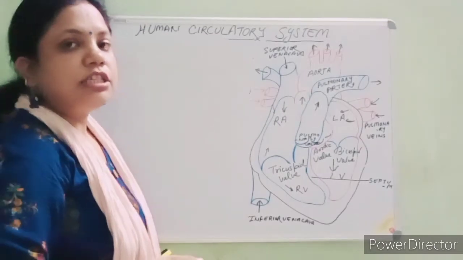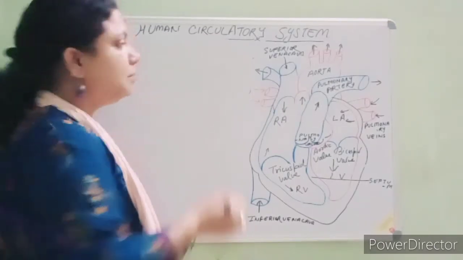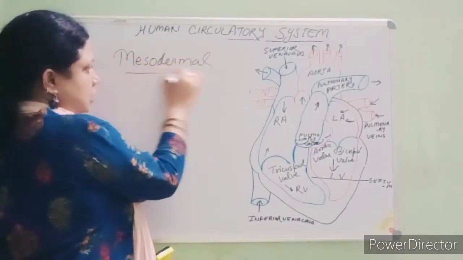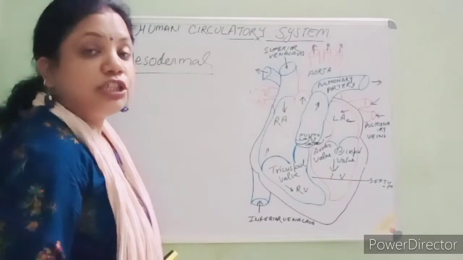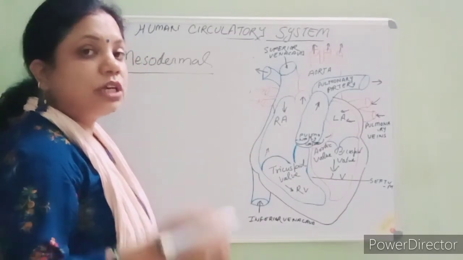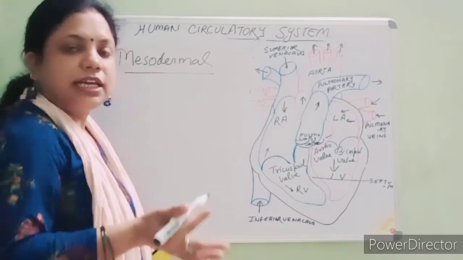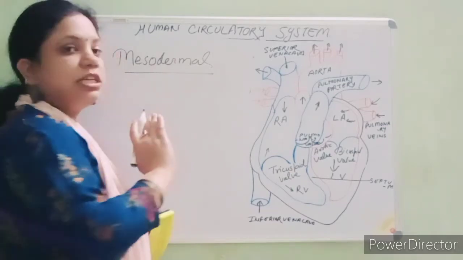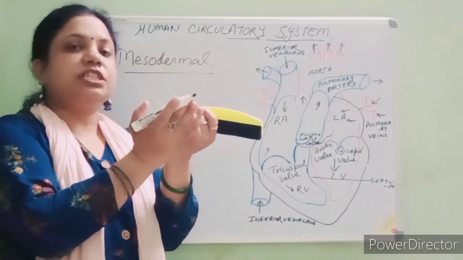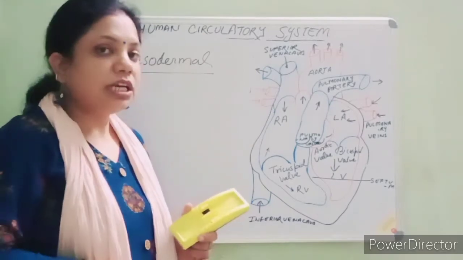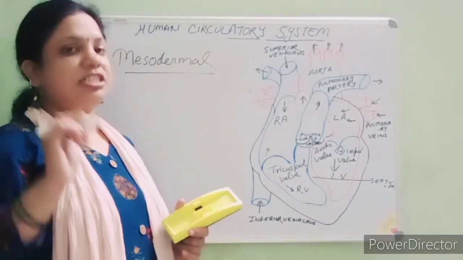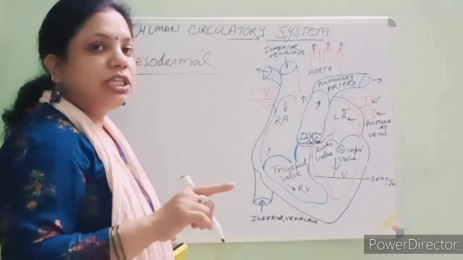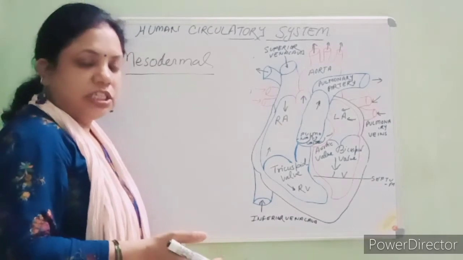Students, the heart originates from mesodermal cells. Clear? Where is the heart located? The heart is located in the thoracic cavity. Fine. What is the thoracic cavity, students? The thoracic cavity is a chest cavity which is enclosed by the rib cage, vertebral column and sternum. Clear? So the heart is present in the thoracic cavity, behind the sternum.